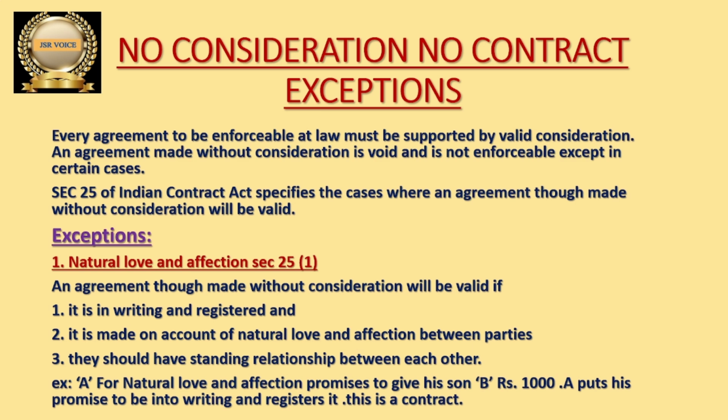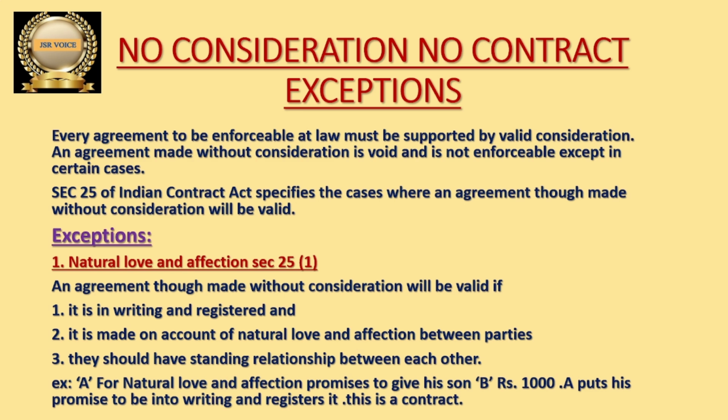But if we want to treat that as a valid contract, it has to possess some qualifications. What are those? That contract or agreement must be in writing and must be registered. Not only that, it should be made on account of love and affection between the parties, and there should be some standing relationship between each other.